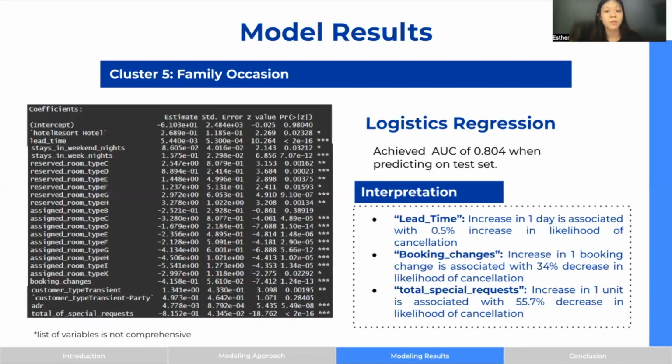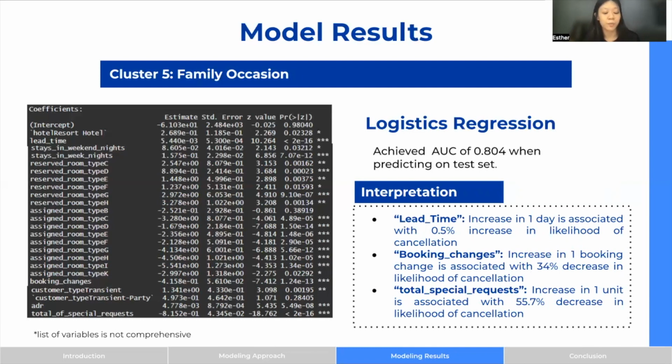Next, to interpret some of the results we've gotten in the logistic regression, we've chosen some of the variables to interpret, as there are quite a lot of significant variables here. One, lead time. An increase of 1 day is associated with a 0.5% increase in the likelihood of cancellation. We believe that this factor could be quite significant because this cluster has a centroid of 89 days, which means that the lead time could be a huge factor.